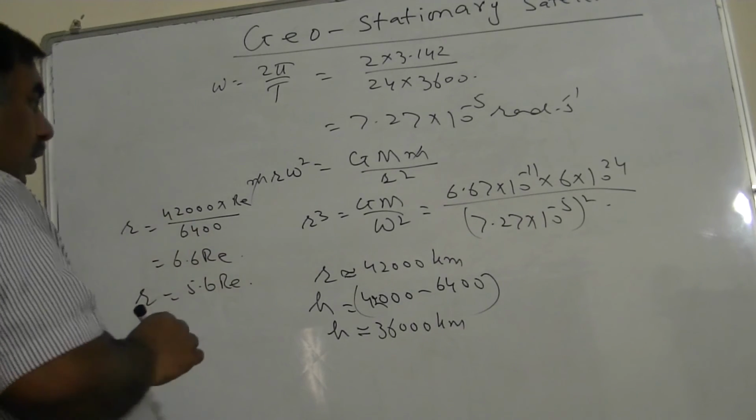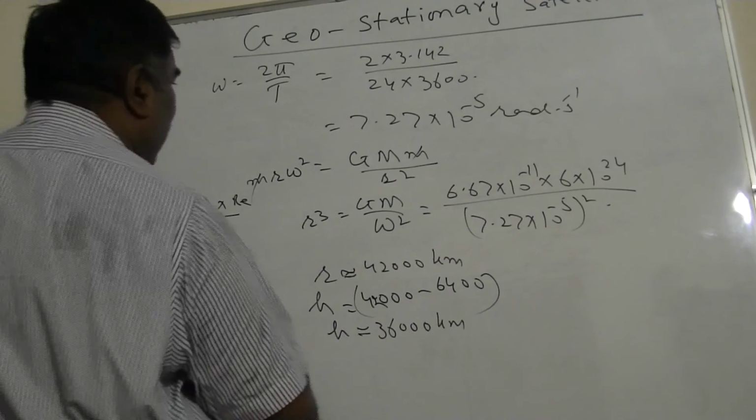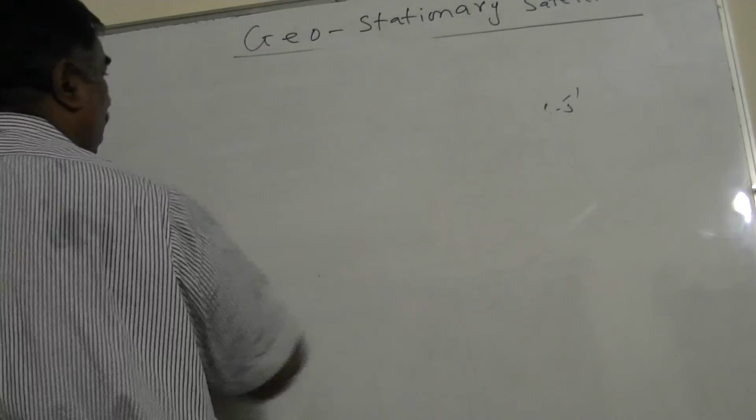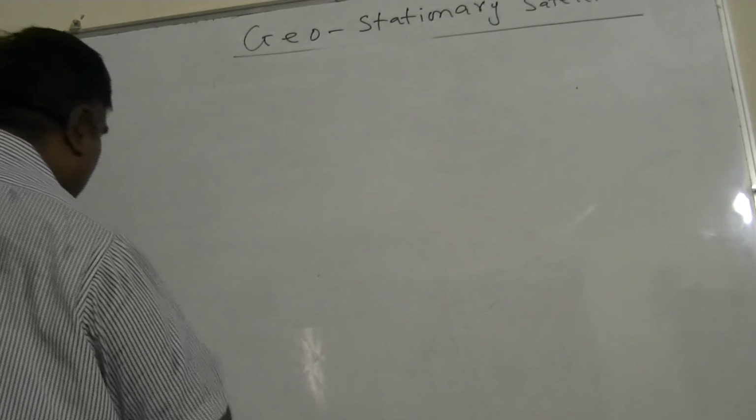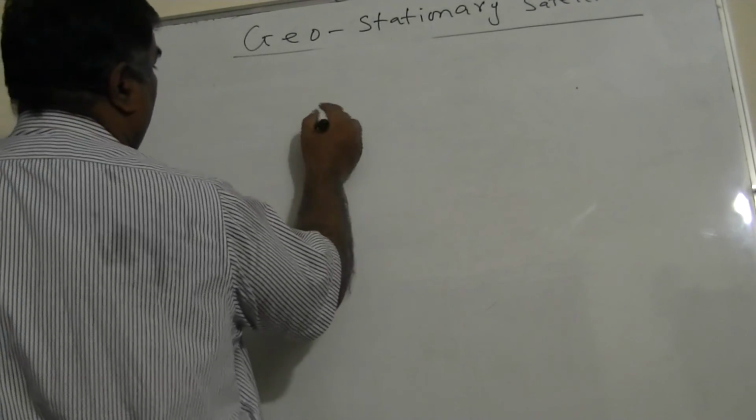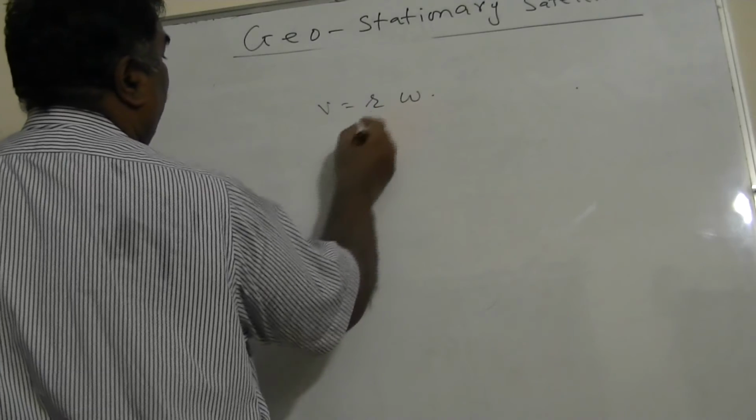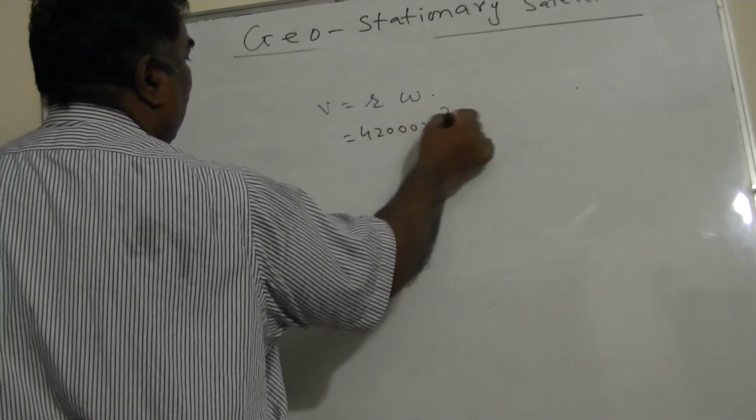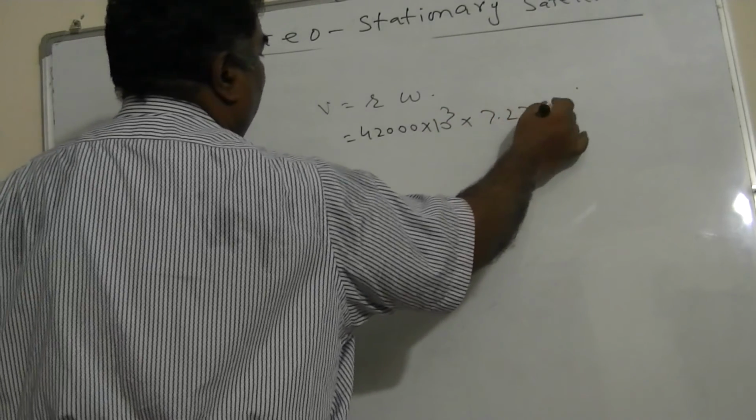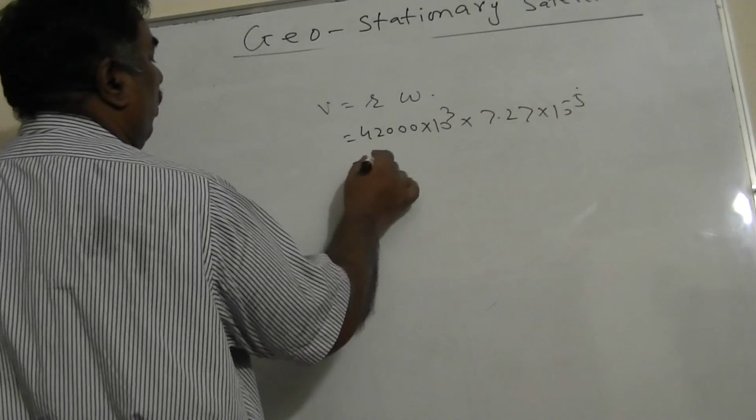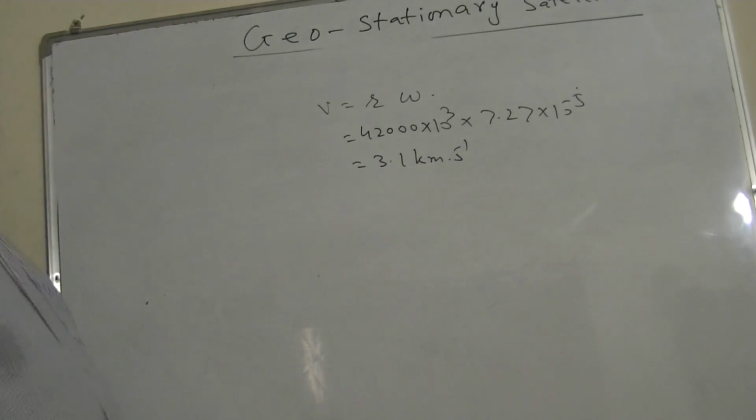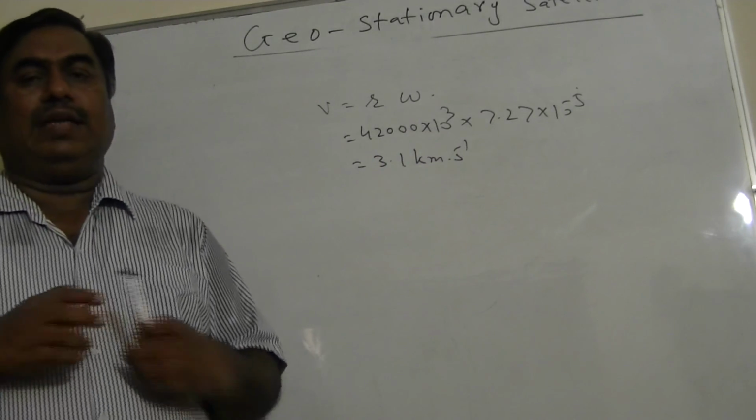Okay, now I can calculate the linear speed. The linear speed is now simple. You can calculate V is equal to R omega. Just see, V is equal to R omega, and put the values. R is 42,000 × 10^3, omega is 7.27 × 10^-5, and this is almost 3.1 kilometers per second. So this is the linear speed of the satellite. You can calculate it in that way.